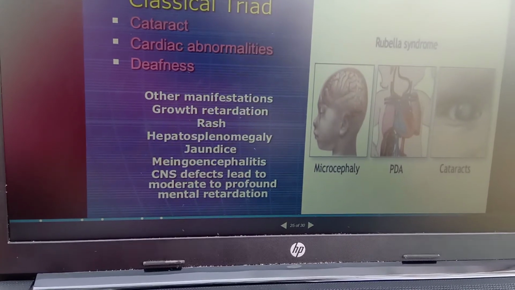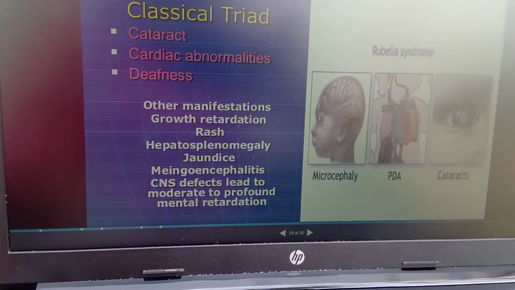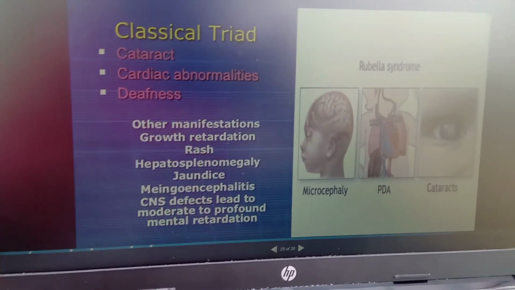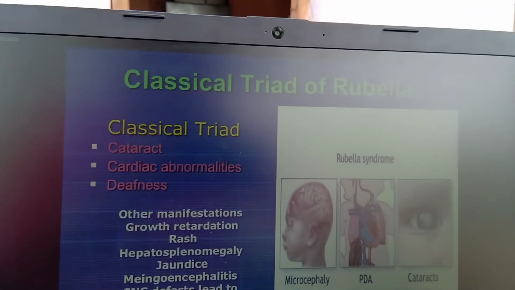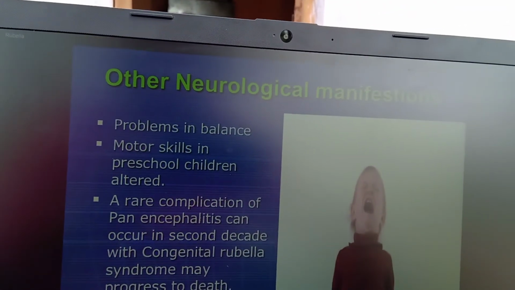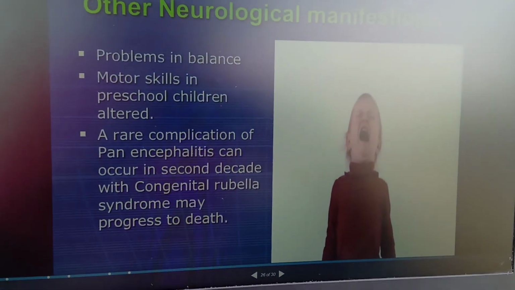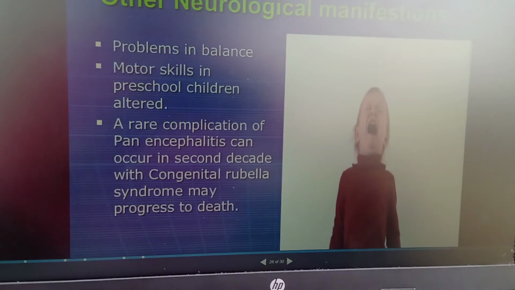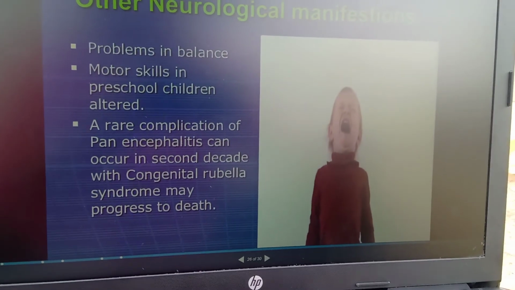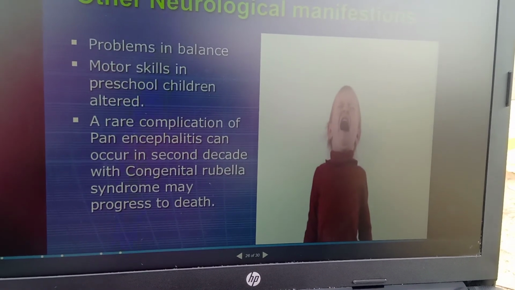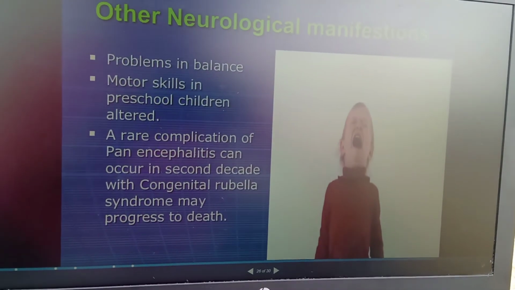Okay, and meningoencephalitis, where there is inflammation of the meninges layer. Okay, and CNS defects also occur, especially mental retardation and other neurological manifestations, and the patient will not have control of balance and loses motor skills. Some of the rare complications, as we already discussed, are encephalitis and congenital rubella syndrome, and death may also occur in this process.